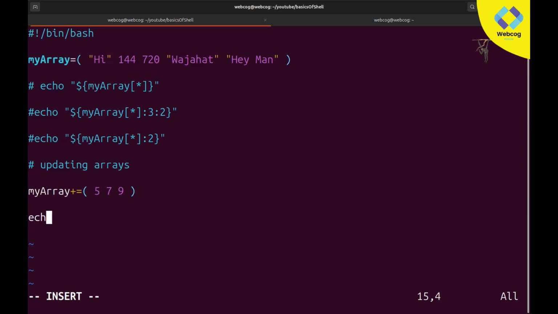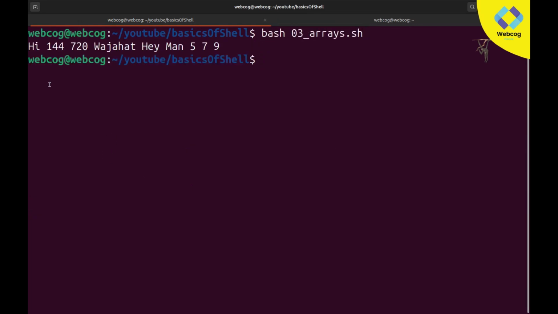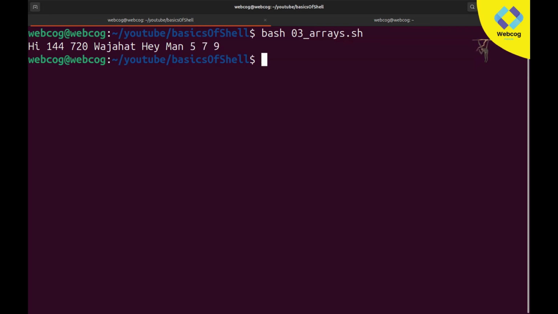So now in echo, if I print my array, which will basically be called by myArray, and don't forget to write them in curly braces with a dollar sign, this myArray, and here I'll just type static, like I want to print all. wq and clear and bash, and you can see it's printing hi 144720 Wajahat. And after that the updated array, like the new values which we added, 5, 7, and it's also printing this. So this is how you can update your existing array.